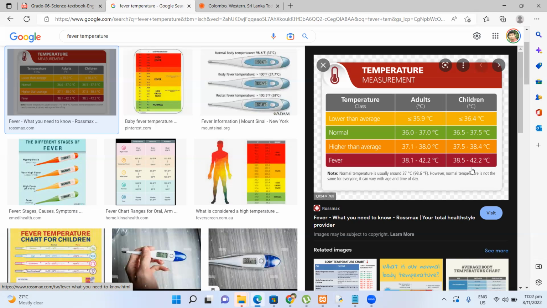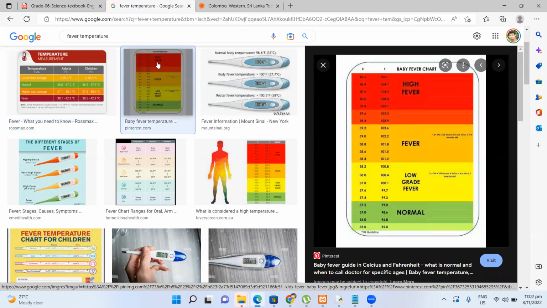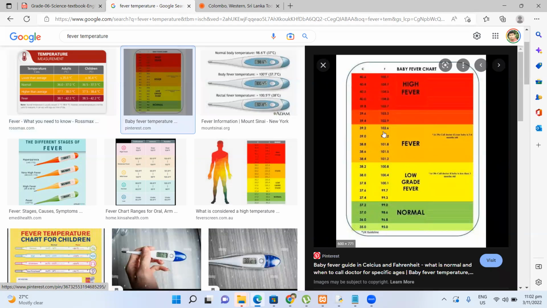Right here, this is another one. High fever is when it reaches 39. Normally it is 35, 36, 37, around that, but lower than 37.